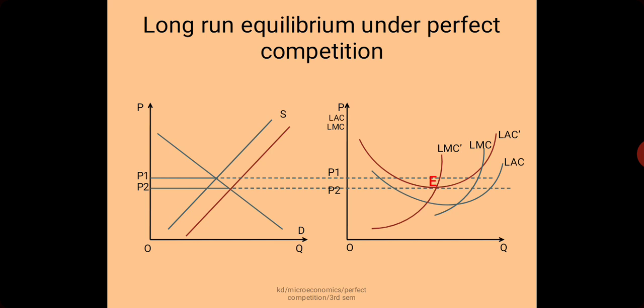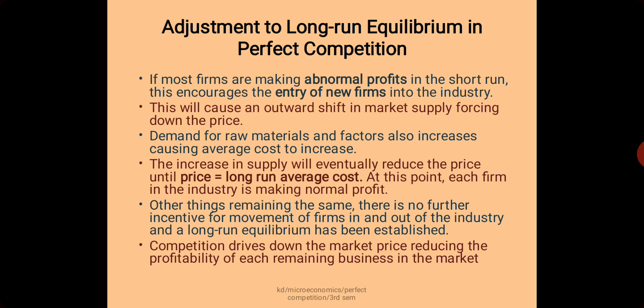So the entire thing happens in the following chronology. If most firms are making abnormal profits in the short run, this encourages the entry of new firms into the industry. This will cause an outward shift in market supply, forcing down the price. Demand for raw materials and factors also increases, causing average cost to increase, and the increase in supply will eventually reduce price until price becomes equal to long run average cost.